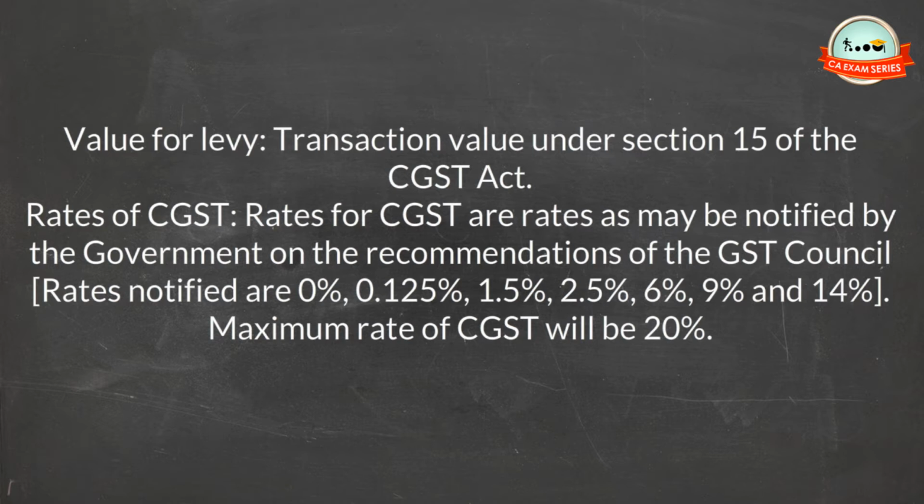Rates of CGST. Rates for CGST are rates as may be notified by the government on the recommendations of the GST Council. Rates notified are 0%, 0.125%, 1.5%, 2.5%, 6%, 9% and 14%. The maximum rate of CGST will be 20%.